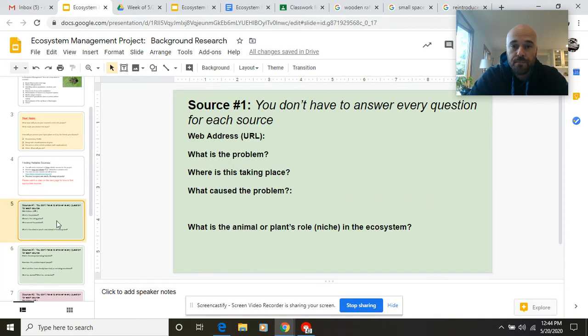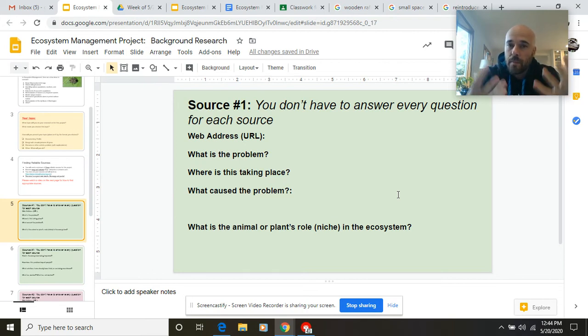Now, what's important is I don't have to fill in all of this for each one of the sources. Maybe one source is really good about explaining what the problem is. Maybe a different source is really good about talking about some of the solutions.